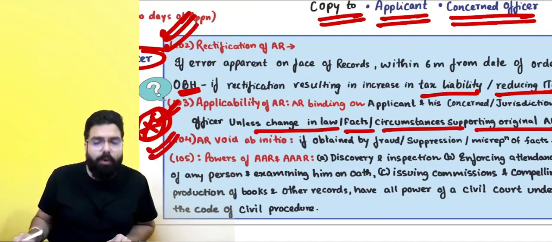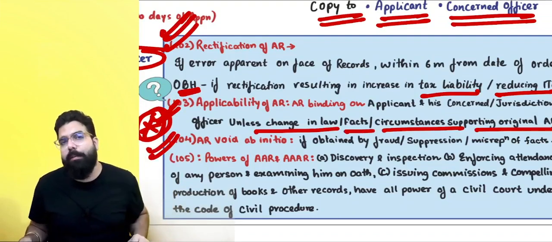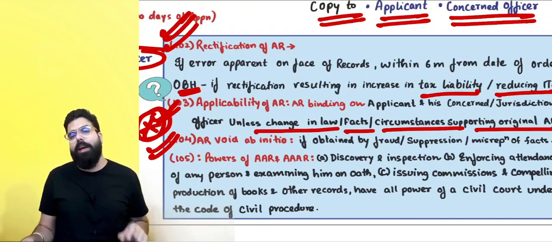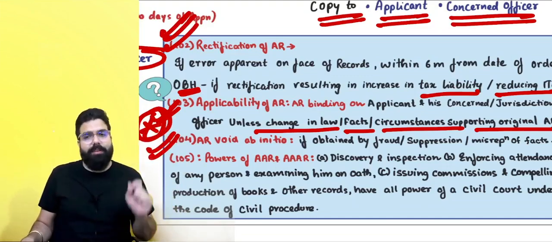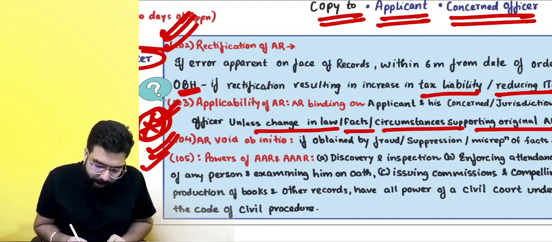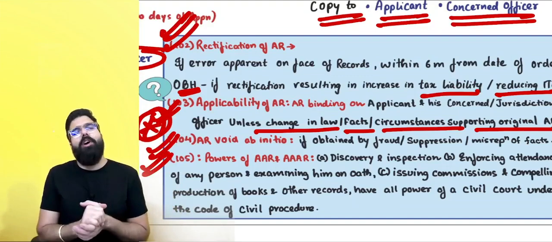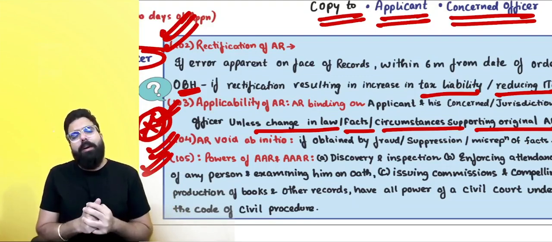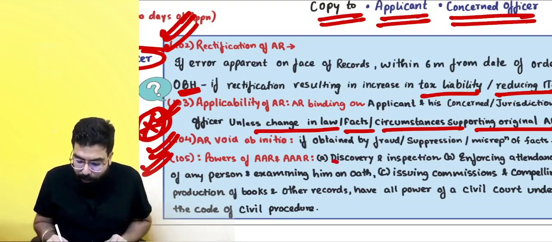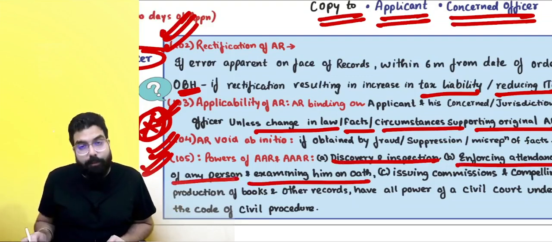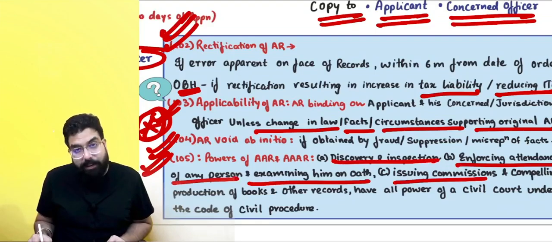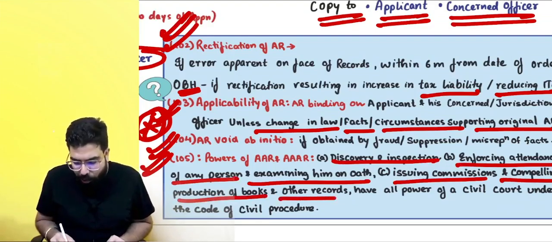Section 104 talks about how an advance ruling shall be void if you have taken the advance ruling by fraud, willful misstatement, or suppression of fact. Okay, sir. Next, section 105 talks about the powers of the AAR or AAAR. They have the power of discovery and inspection, enforcing attendance of any person, examining him on oath, issuing commissions, and compelling production of books and other records.